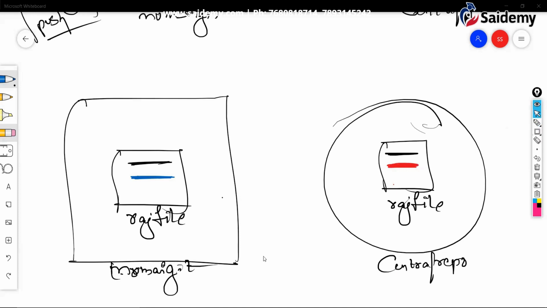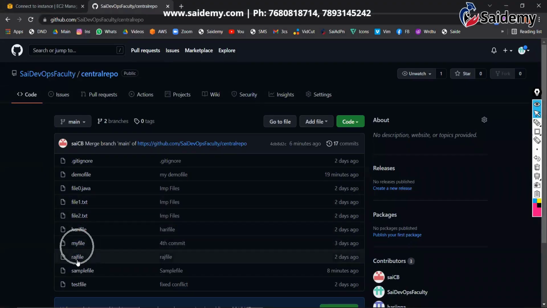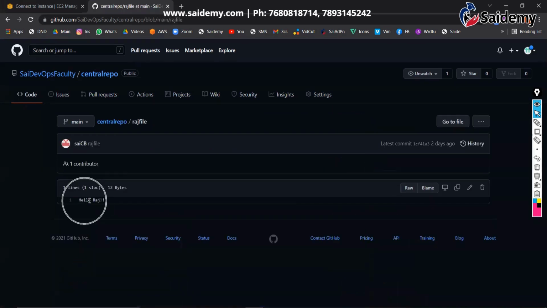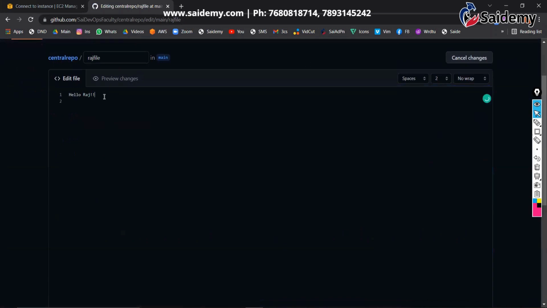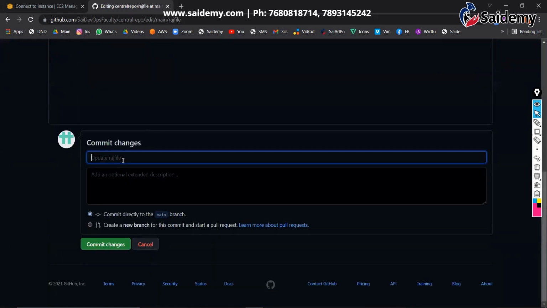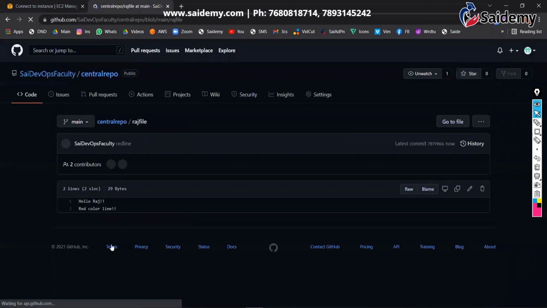Let me put some red color content in the central repository. Here you can see the Raj file. Actually, I can edit from here also. Go inside that file. Actually, we don't work here, but just for your understanding. You can see, edit this file. Here I'm adding one line, a red color line. Any content. I kept some content, a red color line. Just commit, red line. Assume that someone pushed this data.